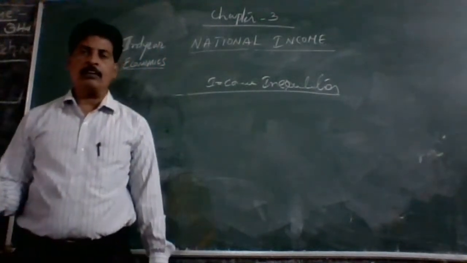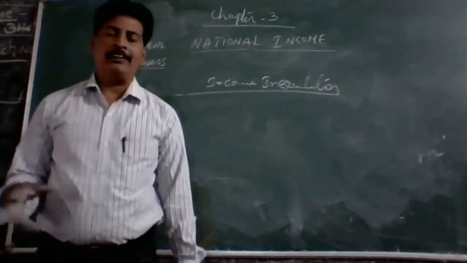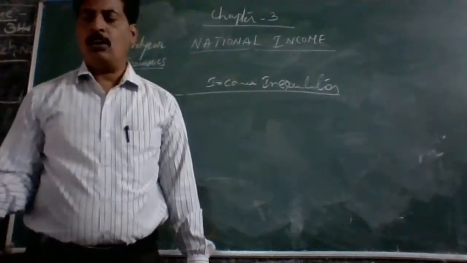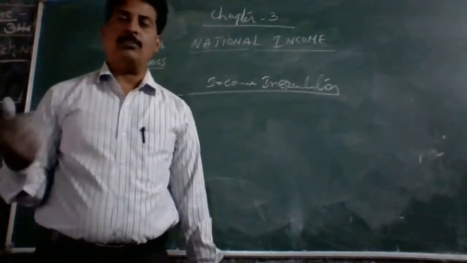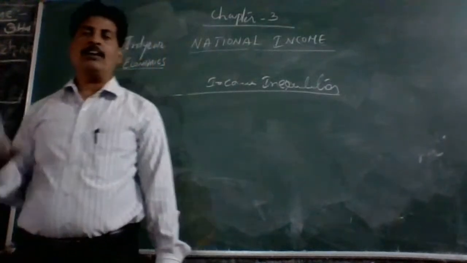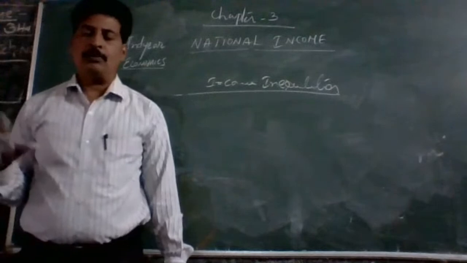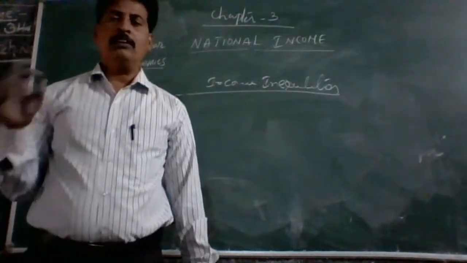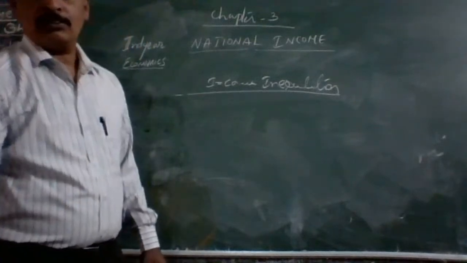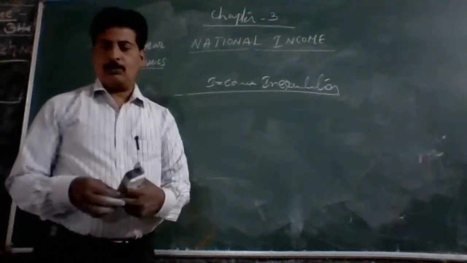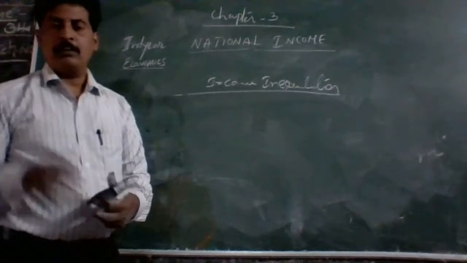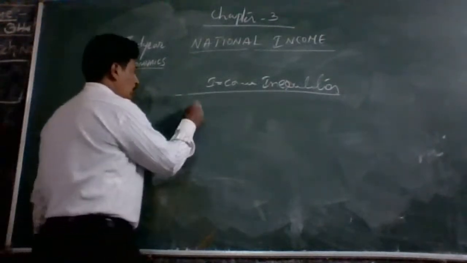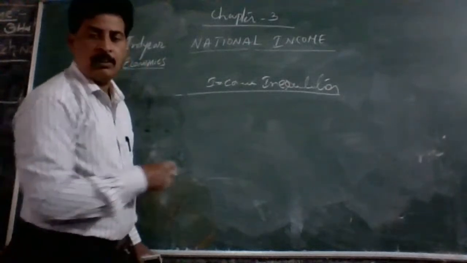The income inequalities have been highlighted by different institutions, research organizations and individuals. They have conducted different studies on the basis of national income, and they have estimated national income by different methods. For the estimation of national income, there are four important institutions. First one is LIDOR and NCAER.